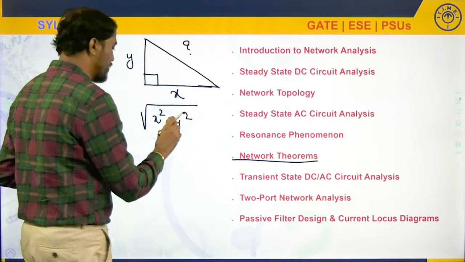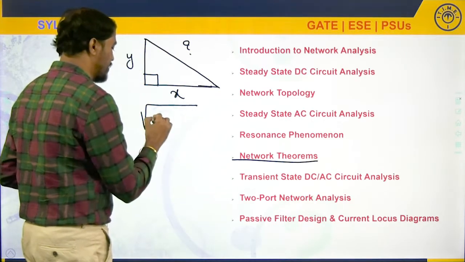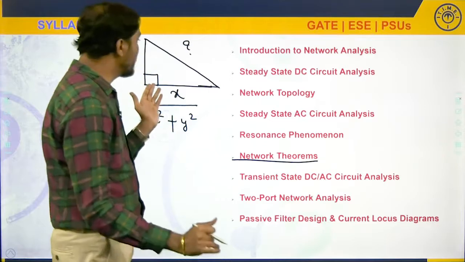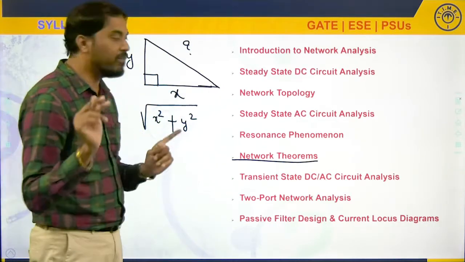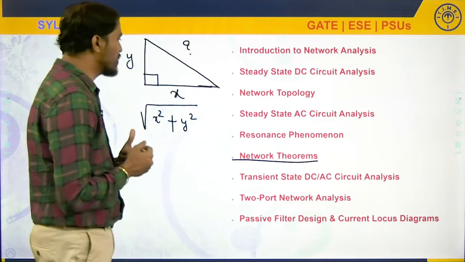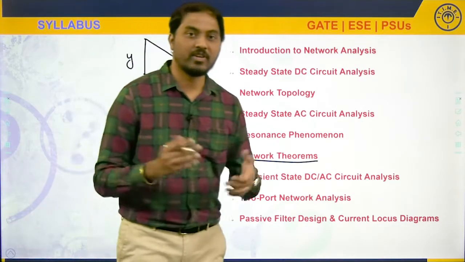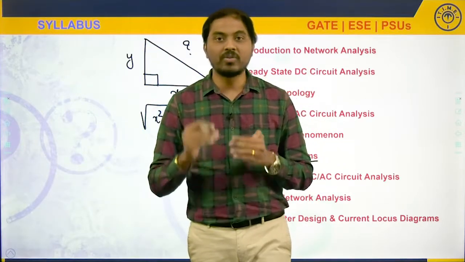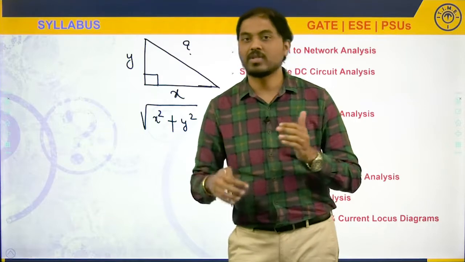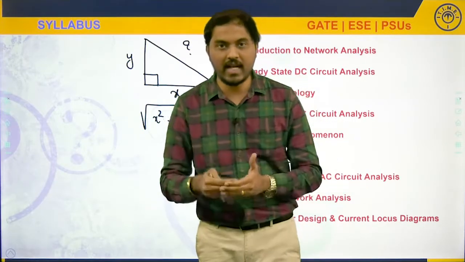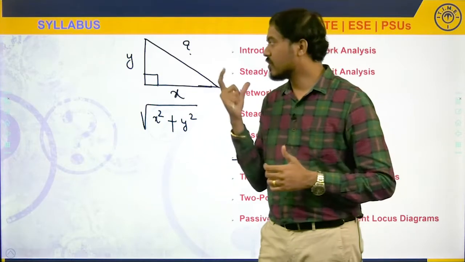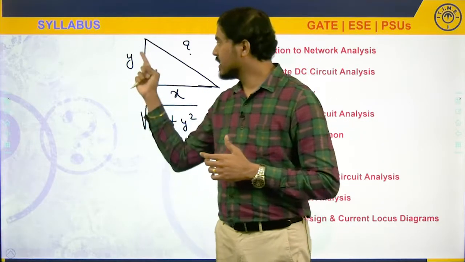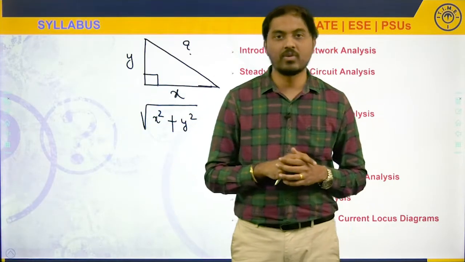Right? So without putting pen on paper, without doing any analysis, without doing any calculation, immediately you are going to say: under root of x square plus y square. If I ask you how, then immediately you are going to say, according to Pythagoras theorem. So what I am trying to say is, theorems are the outcomes of the experiments. Already Pythagoras has done a lot of experiments and finally concluded that from now onwards, whenever you come across a shape called right angle triangle, if one side is x, other side is y, then the longest side is going to be the hypotenuse, that is under root of x square plus y square.